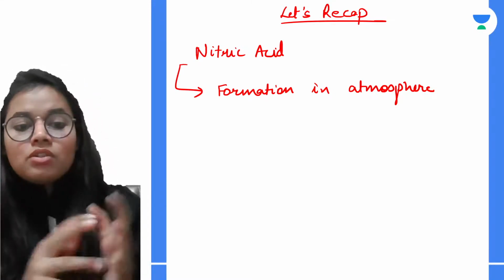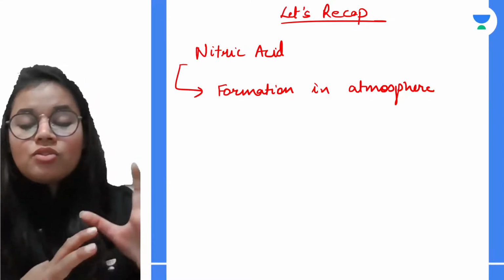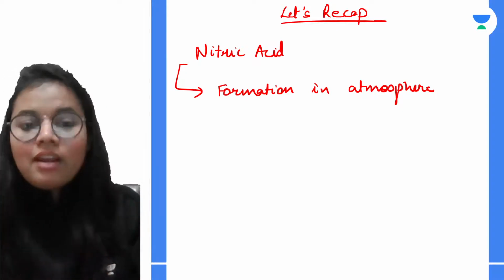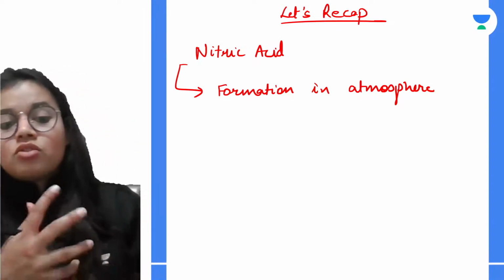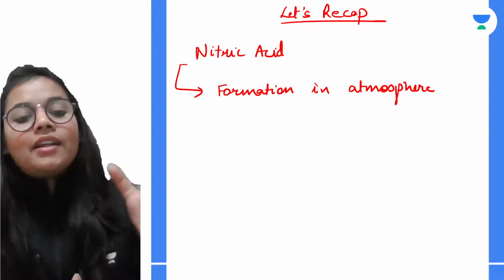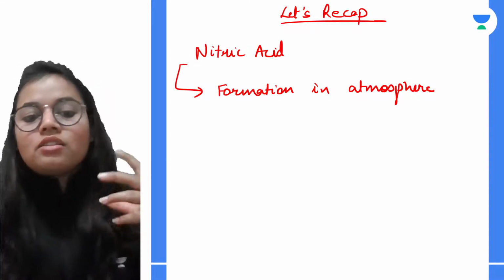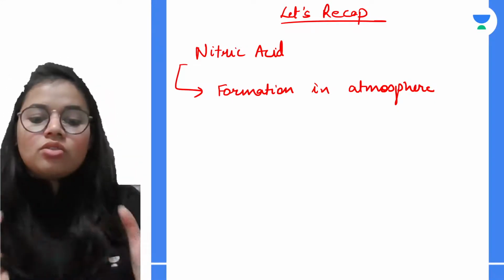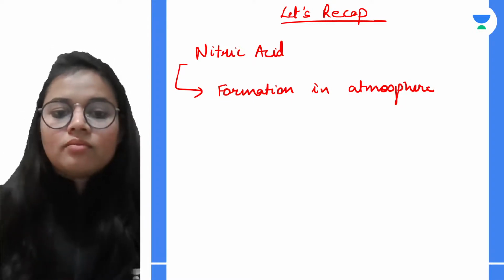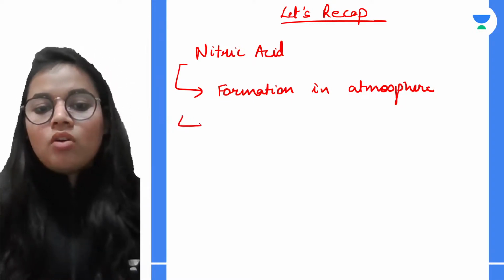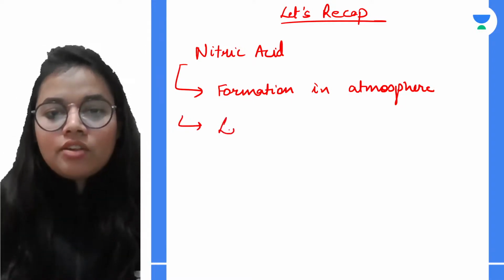Yeah, so as I was telling, nitrogen and oxygen combine to form nitric oxide. Nitric oxide oxidizes to form nitrogen dioxide, and this nitrogen dioxide combines with water and oxygen to give the nitric acid. Next thing we learned was the laboratory preparation.